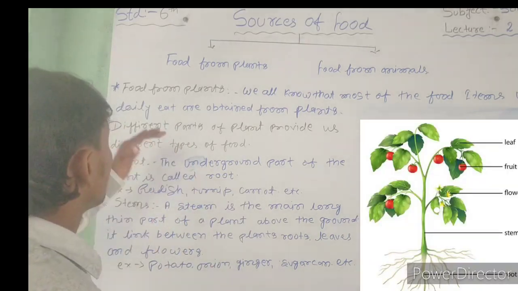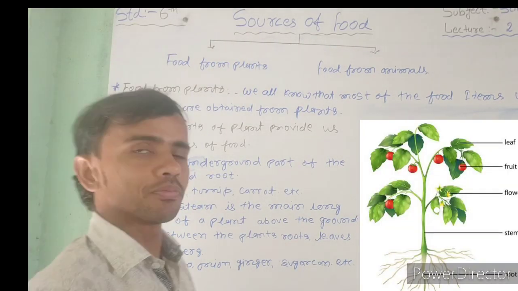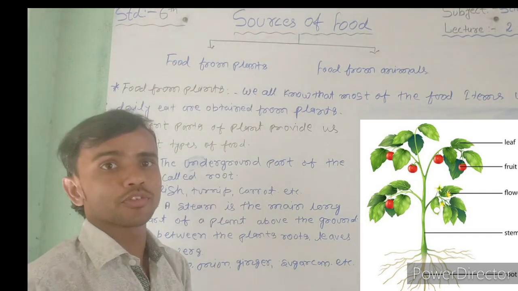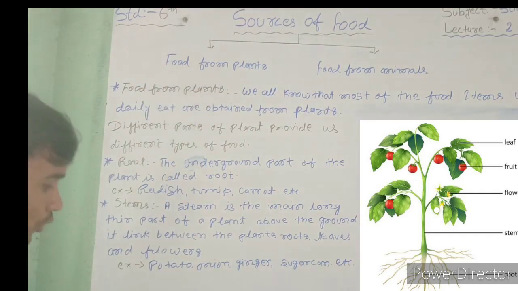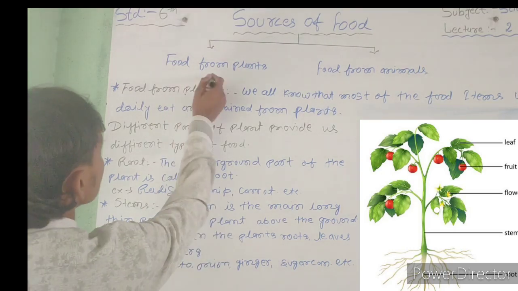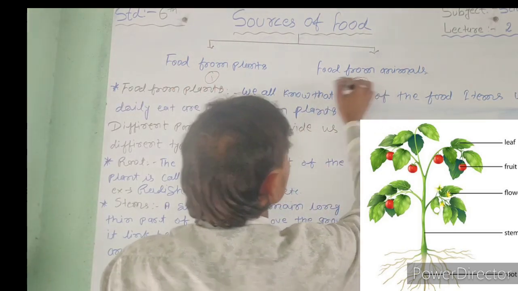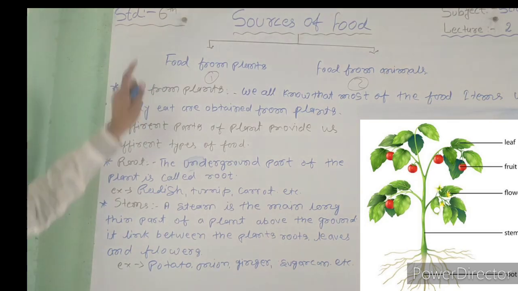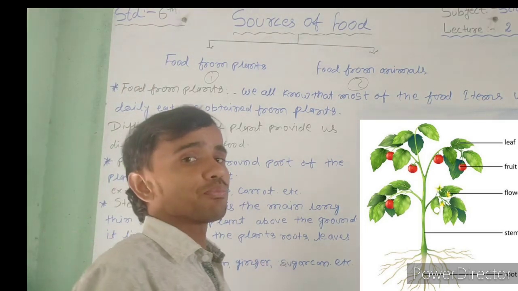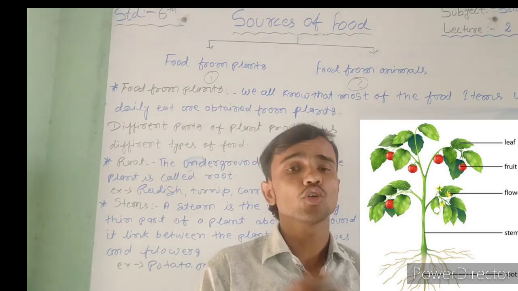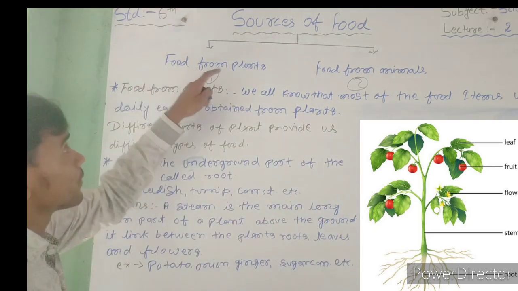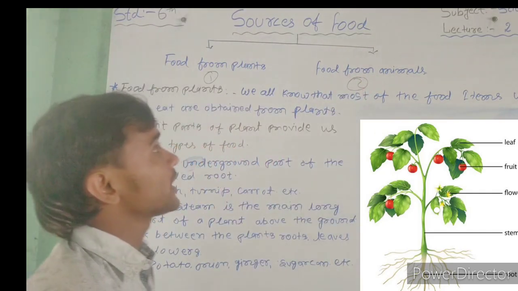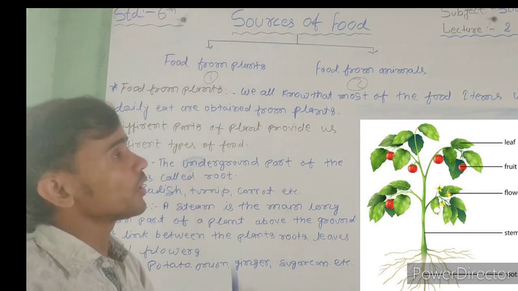Okay, so now we start our next topic, sources of food. You also know there are two parts of sources of food. First part is food from plants, and second part is food from animals. The type of food provided by plants is called food from plants, and the type of food provided by animals is called food from animals.